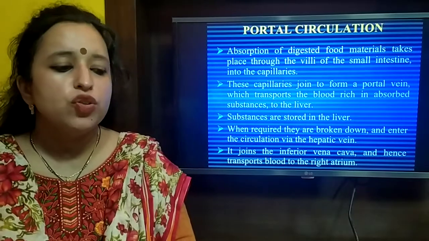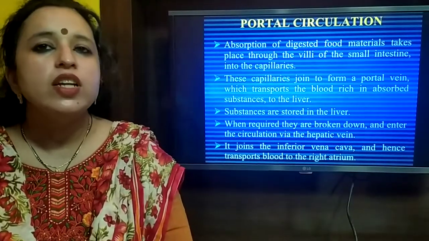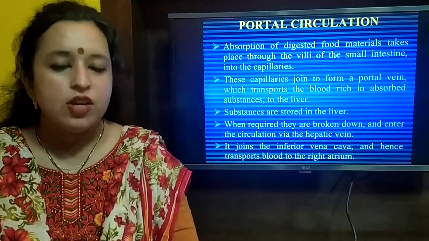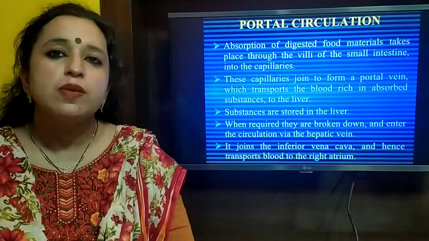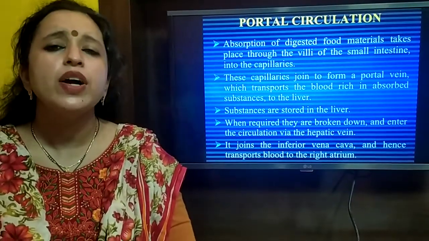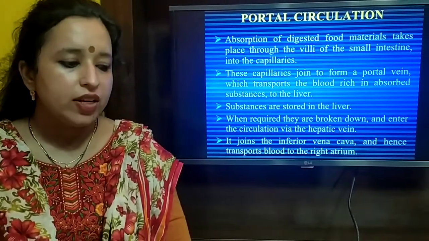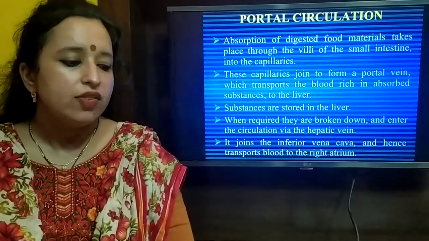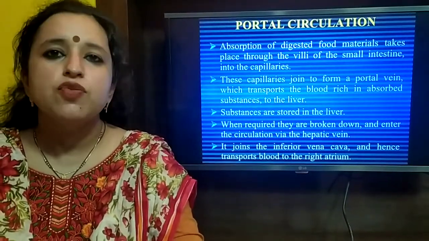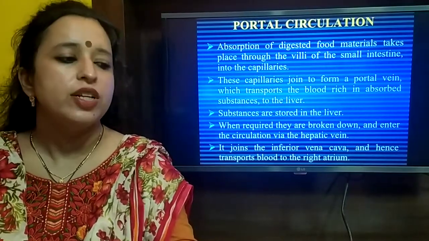These capillaries join to form a portal vein which enters the liver, and this portal vein is going to carry the blood which is rich in absorbed substances from the small intestine. The substances which are absorbed are stored in the liver. Whenever required, they are broken down and they enter the circulation via the hepatic vein. It joins the inferior vena cava, hence transports blood to the right atrium. So this was one of the main important components of the circulatory system.